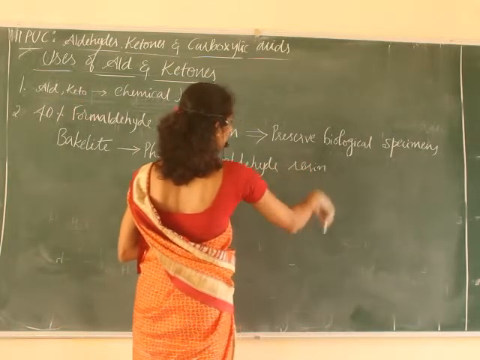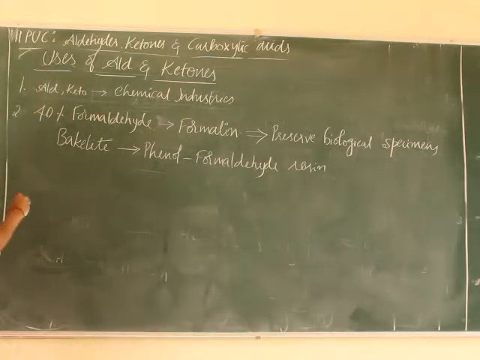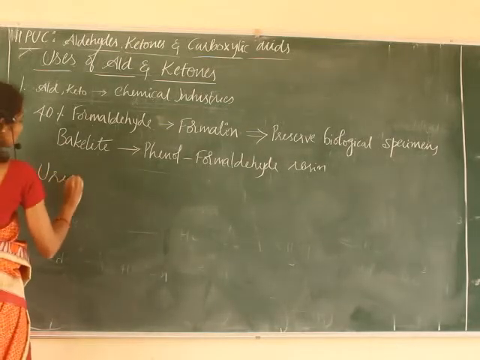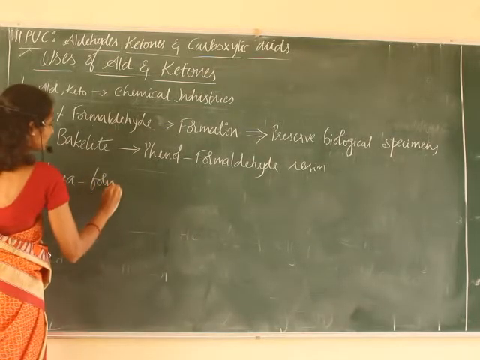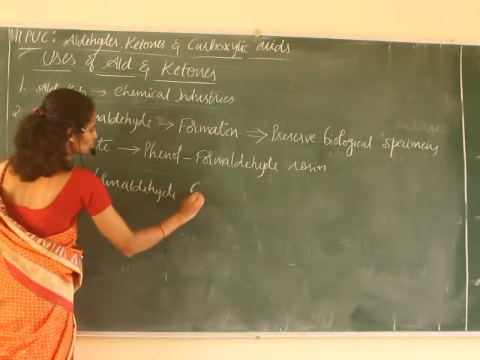This resin is called bakelite. And in the preparation of polymeric glue, that is urea formaldehyde glues and other polymeric products.